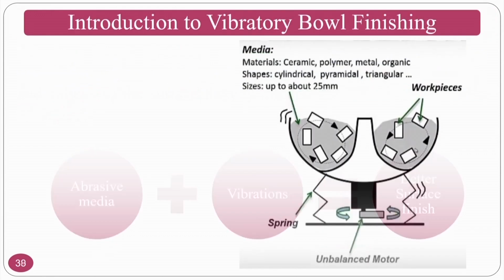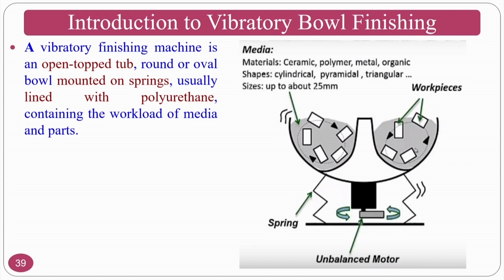In the vibratory bowl finishing process, if you see here, a vibratory bowl finishing machine is an open top tub, a round or oval bowl mounted on springs, usually lined with polyurethane, containing the workpieces. Normally this coating inside will be polyurethane, because polyurethane is a soft polymer. Even though the workpieces are harder, if you have a metallic surface, there will be chances of dimensional change at a nano level or a micro level.